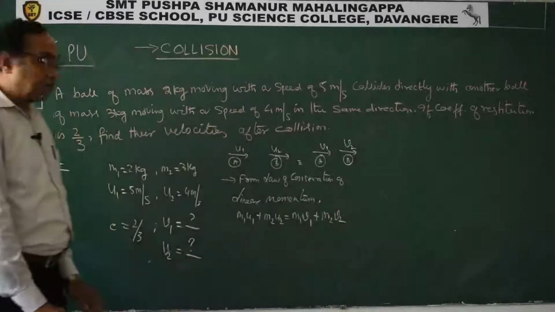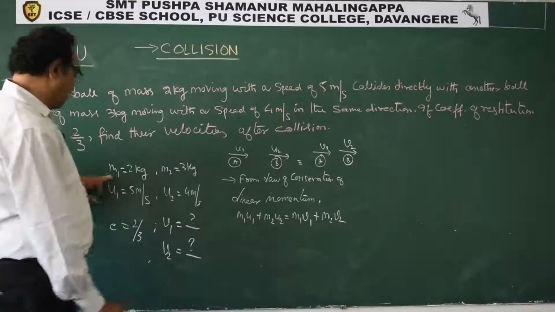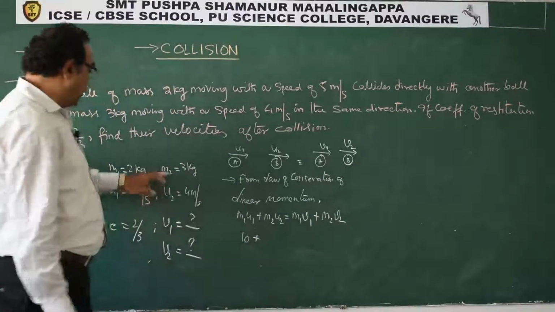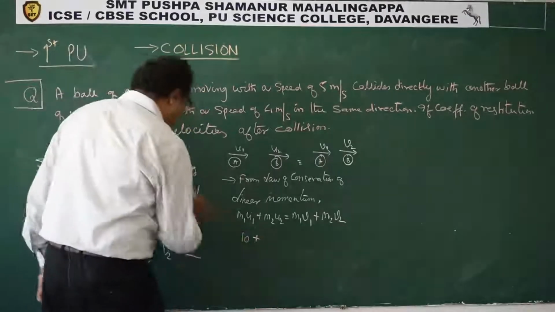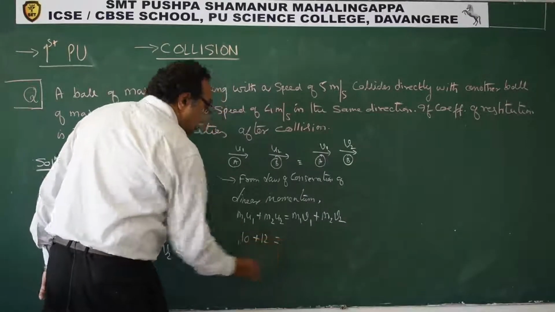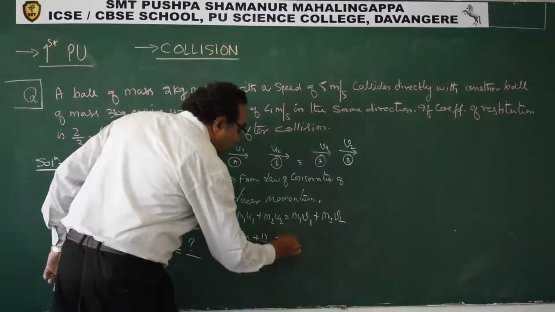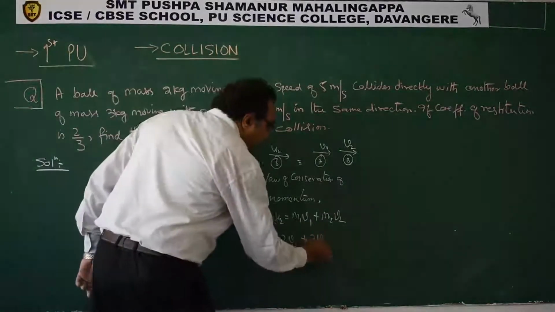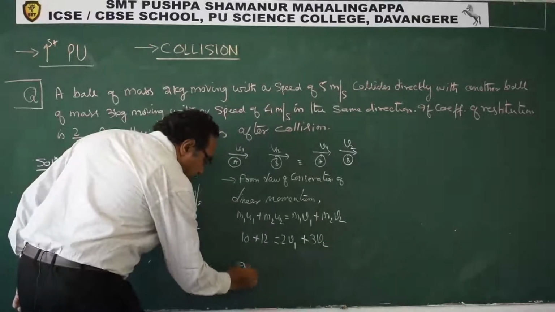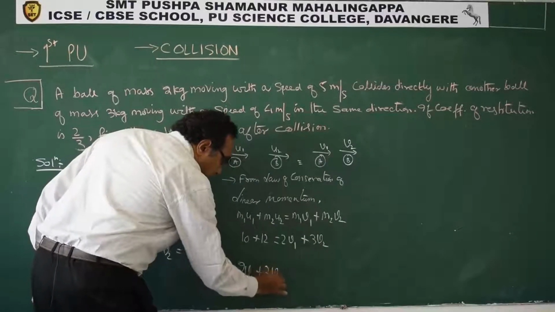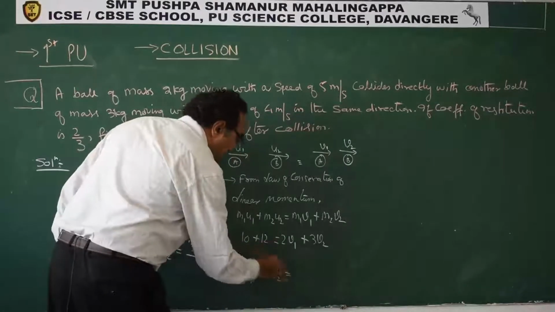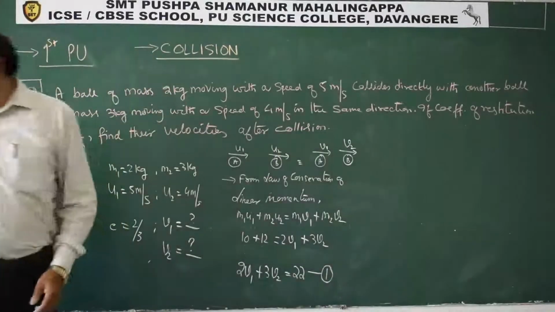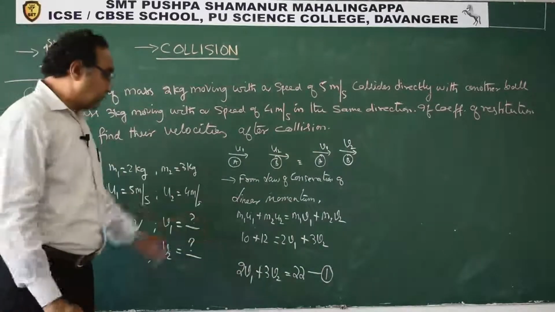M1 U1 is how much? 10, plus M2 U2 is 3 into 4, 12. M1 is 2, so 2 V1 plus M2 is 3, so 3 V2. So what we are getting? 2 V1 plus 3 V2 is equal to 10 and 12, so 22. We got one equation like this.